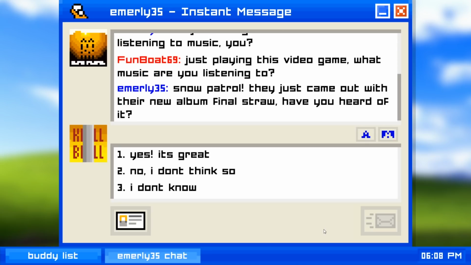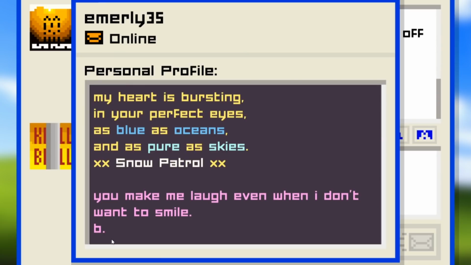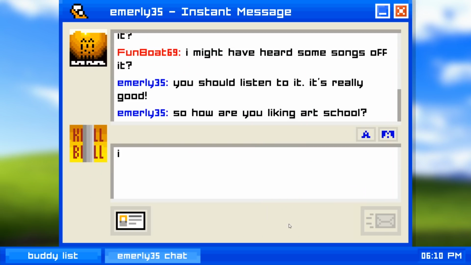Alright, we're just talking about music, and she wants to know if I like Snow Patrol. Oh man, I remember Snow Patrol. No thank you. I'll just say I don't know. She must like them a lot. We can see Snow Patrol lyrics in her profile. And there's a little line at the bottom that says, "You make me laugh even when I don't want to smile." Oh, that's nice. How am I liking art school?